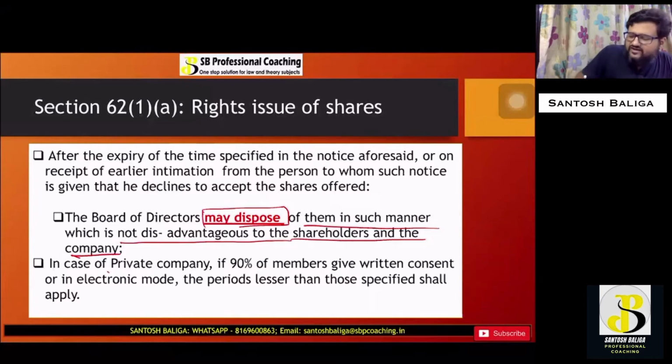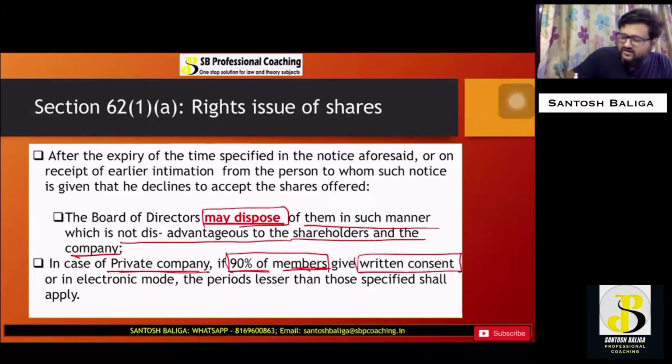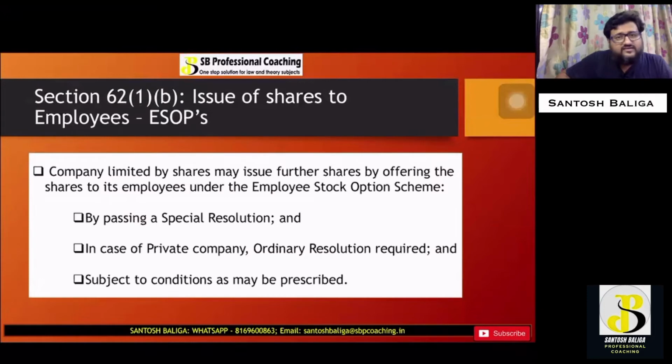In case of a private company, if 90% of the members have given a written consent, then the period that we mentioned, which shall be not less than 15 days, can be even lessened, brought down to a specified period. So they might decide that the maximum time limit is 7 days. For that, 90% have to give a written consent. I hope this point is also clear. So section 62(1) clause A is clear to you. That's the end of rights issue.